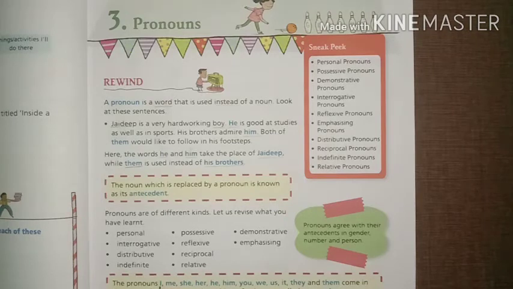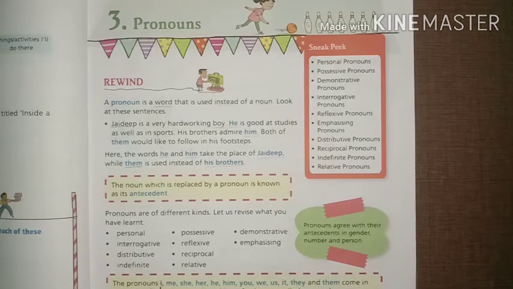The pronouns I, me, she, her, he, him, you, we, us, it, they and them come in the place of people, animal and thing, so they are called personal pronouns. It is very important that we learn the examples of the personal pronoun: I, me, she, her, he, him, you, we, us, it, they, them.